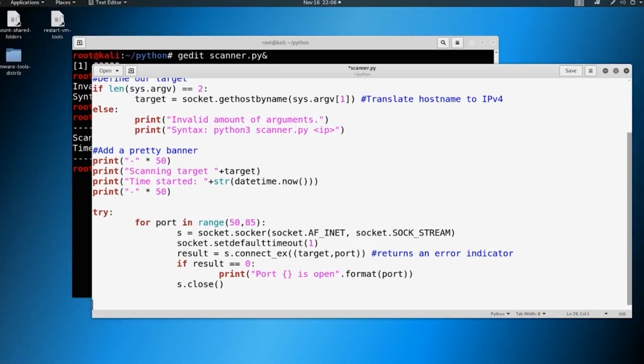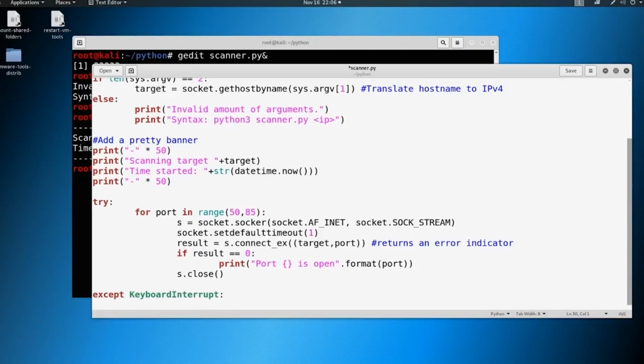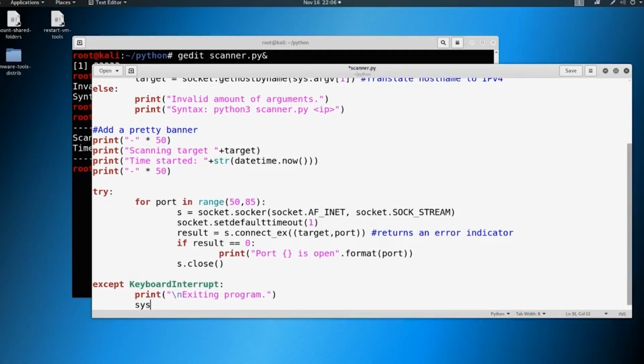Now, we need to throw in a few exceptions to make this code really work. So here's an exception: KeyboardInterrupt. If you've been using Linux for a little bit now, you should know something like Control-C is a keyboard interrupt. So if we want to interrupt the scan, we need to define that there is an interruption here. So I'm just going to put in something like "exiting program." And when there is a keyboard interrupt, we're going to say sys.exit. That allows for that clean exit.